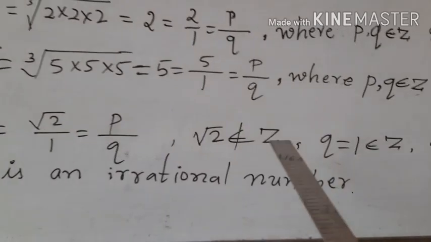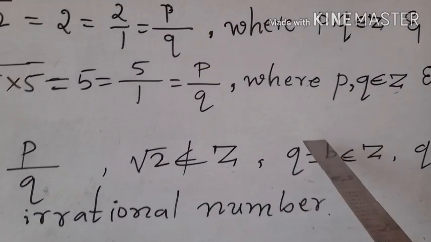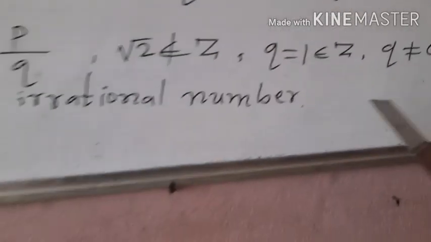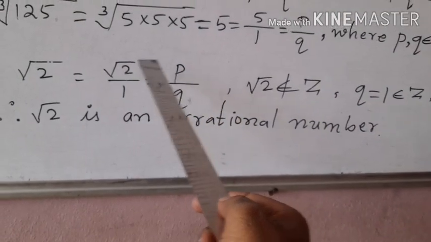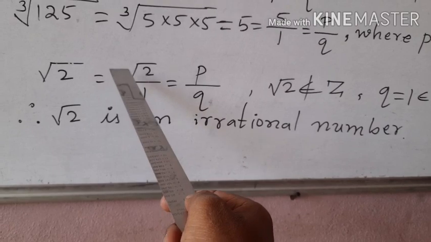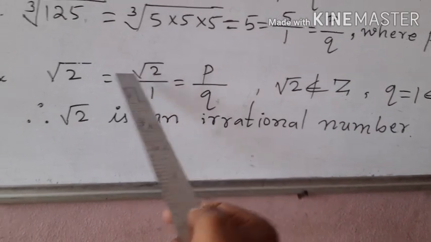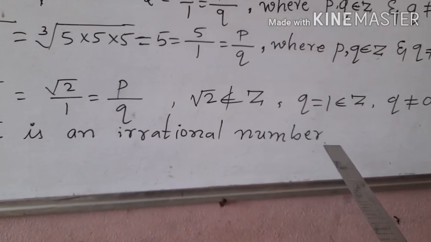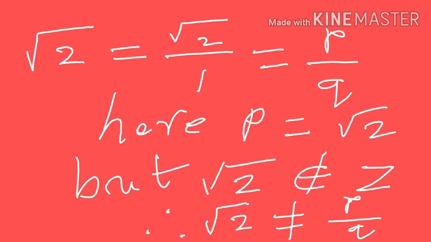Therefore, children, root 2 does not belong to Z, and q equal to 1 belongs to Z and q is not equal to 0. But p is not an integer here. That is, square root of 2 is not an integer. Therefore, square root of 2 is an irrational number. So, square root of 2 is not written in the form of p by q. It is an irrational number.